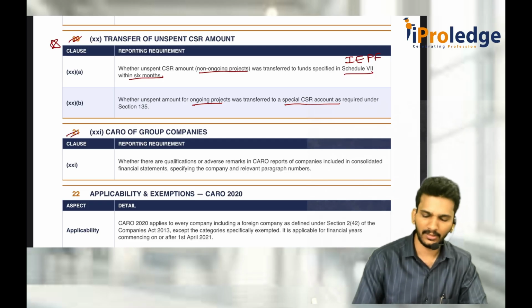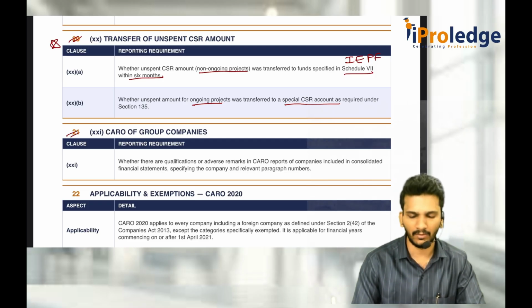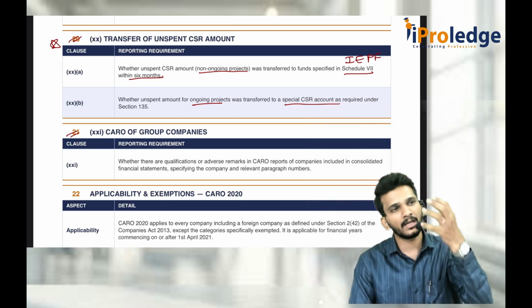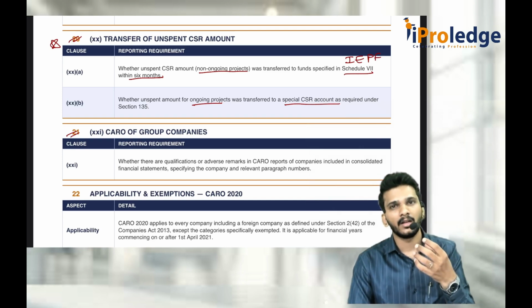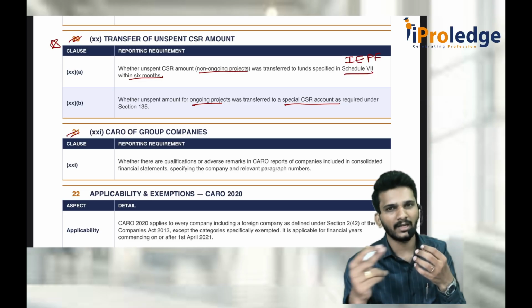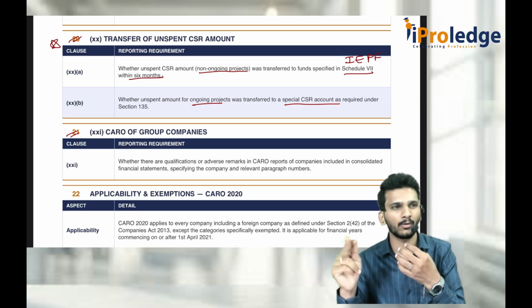Then 21 is the last clause. What is it? Wherever you are the auditor of the holding company, the audit of subsidiary companies may already have been done by other auditors. The other auditors might have given CARO reports.